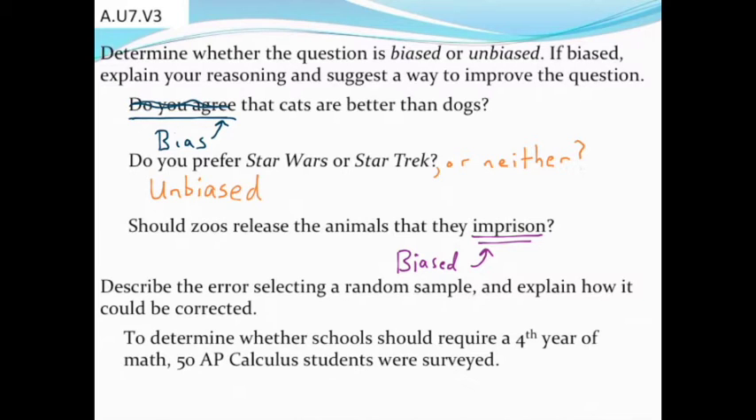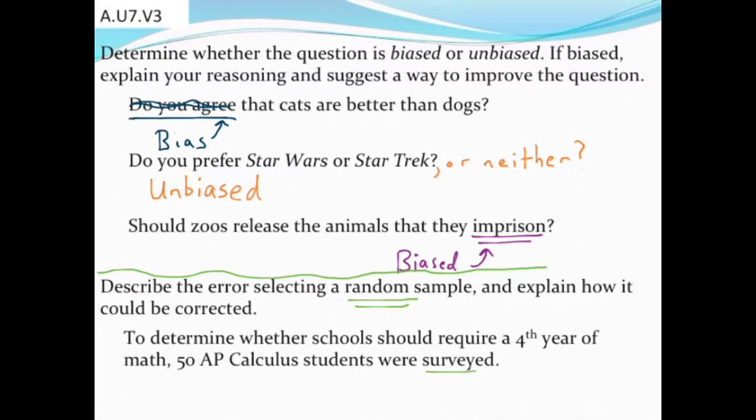Let's take a look at one more thing down here. Not really about bias, although it's along the same lines. When we're running an experiment, one thing we want to do is make sure that our samples are random and representative of the entire population. So let's take a look at what's happened in this scenario down here.